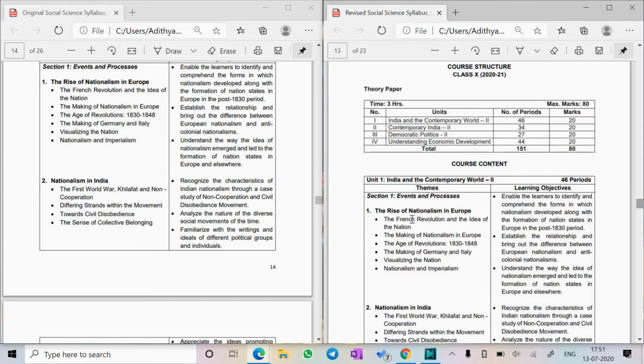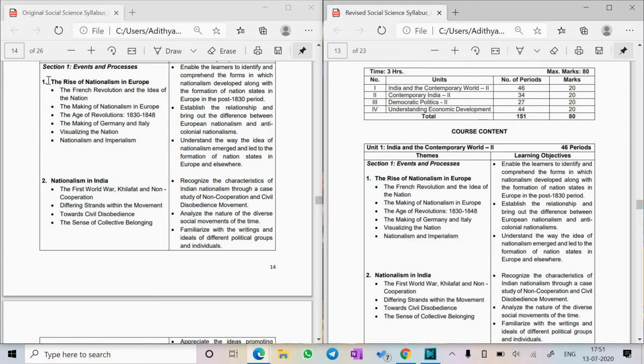So here it is, we will be starting off with history. The first two chapters, the rise of nationalism in Europe and nationalism in India, there is no change. Both of these chapters will come for your board exam.